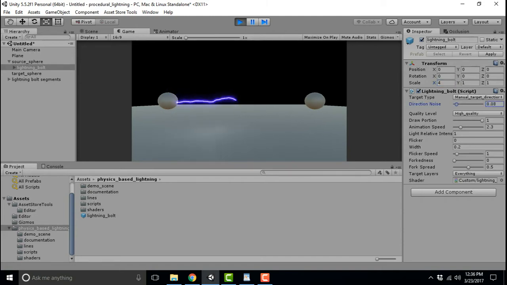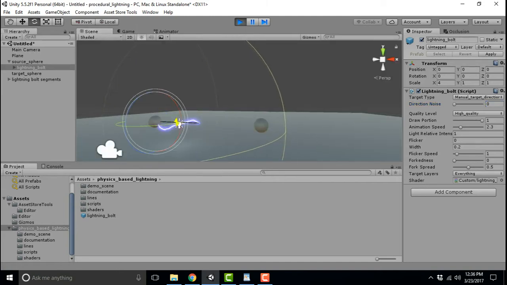The scale of the lightning bolt in this mode depends on the scale of the lightning bolt object, again in the +X direction. If you want to add a little noise to the endpoint, you can do it with the direction noise slider.